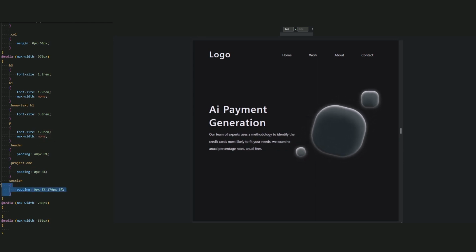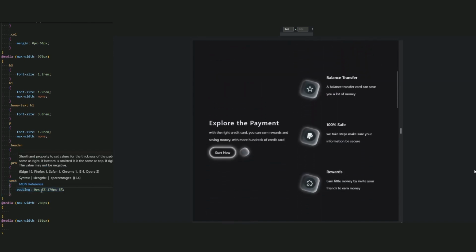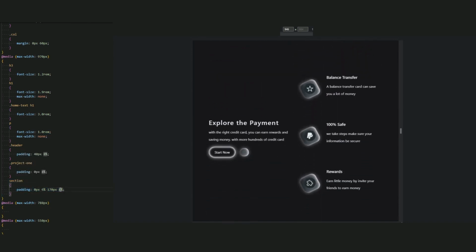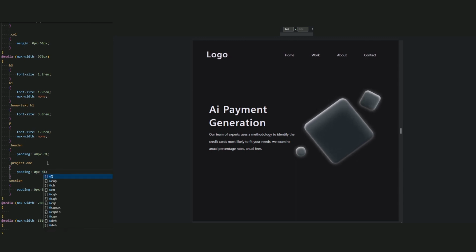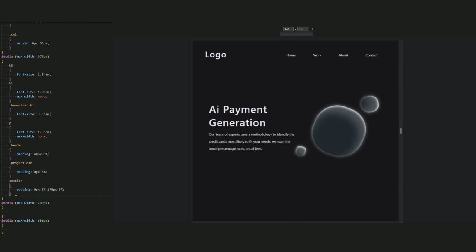We don't need a max width anymore. And now for the padding of the section, 0 pixel 6%, 170 pixel 6%. Okay, for the header, padding be 40 pixel and 6%. Project 1 padding be 0 pixel 6%.